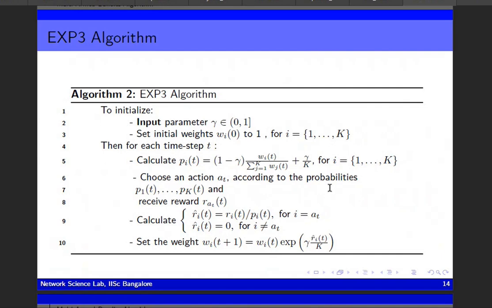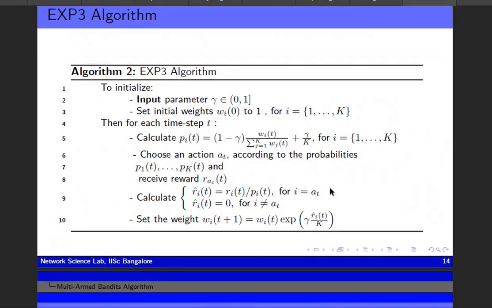we will choose the action with the maximum probability and we will get the reward, and then we will update the weight w_i(t+1). We will repeat this step and we will get the reward. We will get the action with the maximum reward.